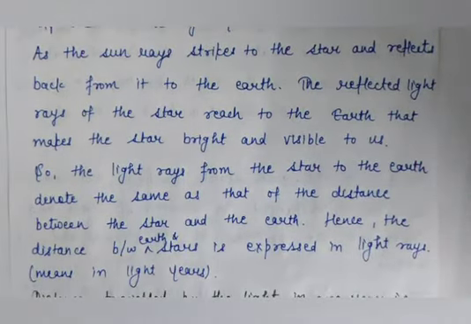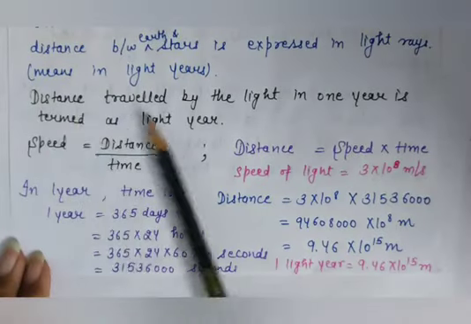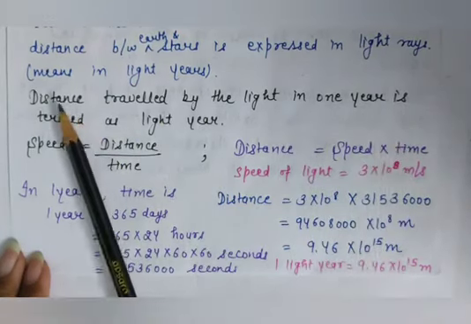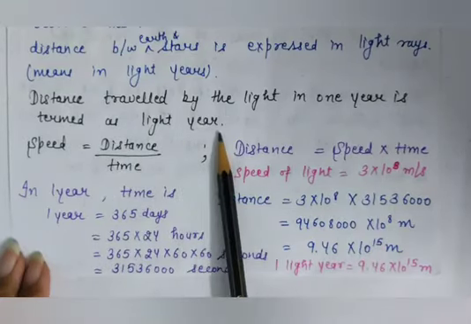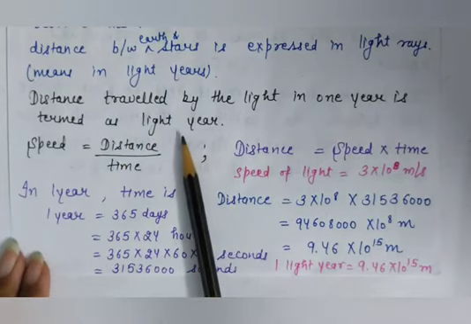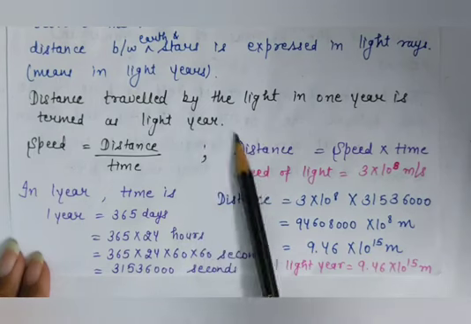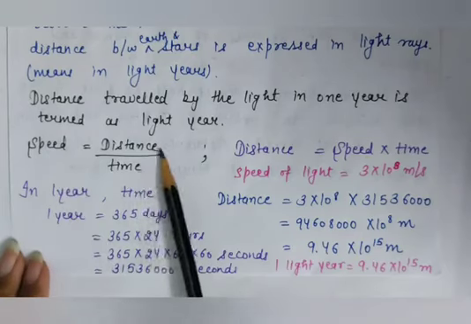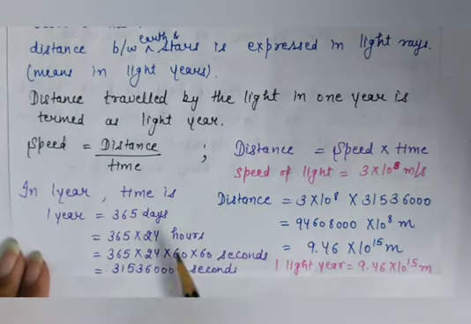Now, how can we define a light year? A light year is the distance traveled by light in 1 year. Okay, means the distance traveled by light in 1 year is termed a light year. Now, 1 light year is equal to how much distance? So we know that speed is equal to distance upon time. So now we will calculate that in 1 light year how much distance there is.